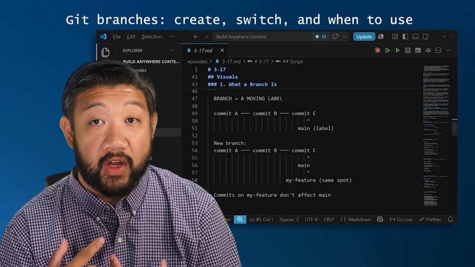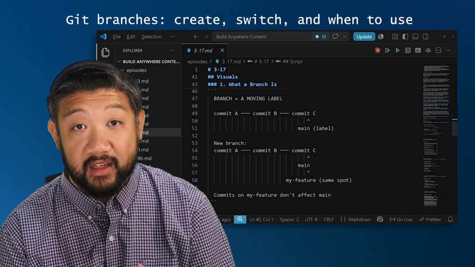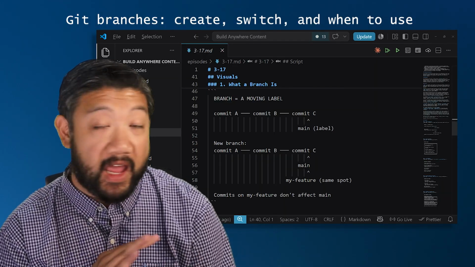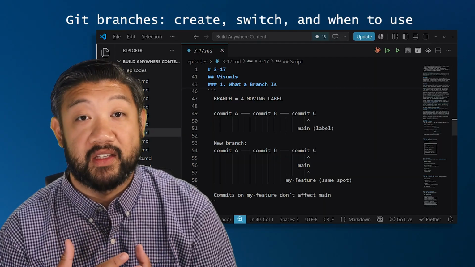Creating a new branch means creating a new label that starts where main currently is. After that, commits on your new branch don't affect main at all. You can experiment, refactor, and rebuild without touching your stable code base.